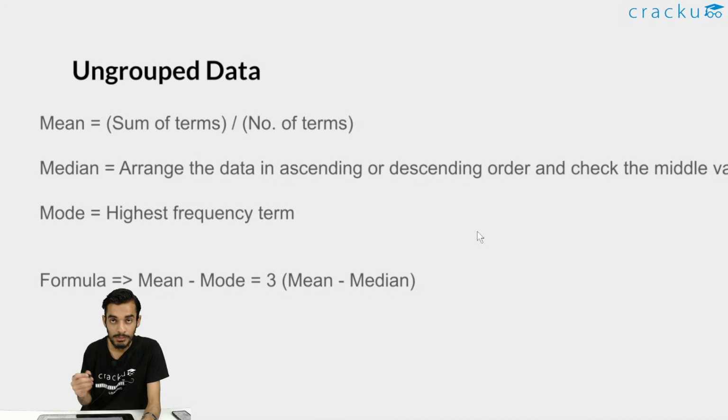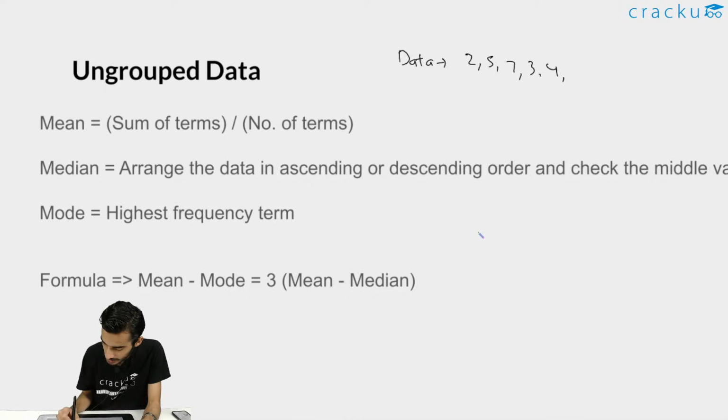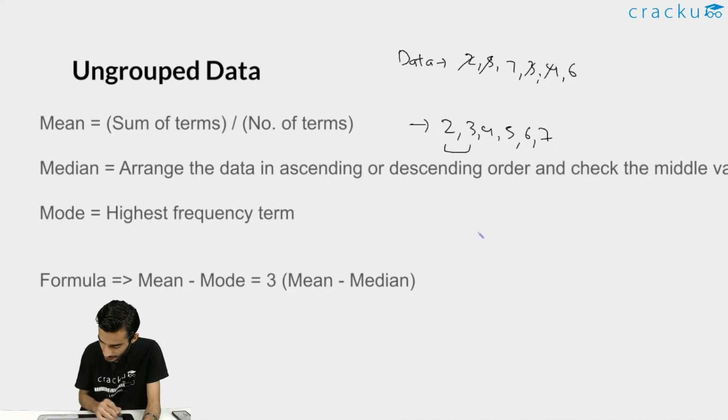Okay, so if the number of terms are even, let's say the data is 2, 5, 7, 3, 4, 6. Okay, let's check these 6 values. So now you need to arrange this in either ascending or descending order. Let's say I'm arranging this in ascending order. So I will get 2, 3, 4, 5, 6, and 7. Now I have arranged this data in ascending order. Now I can see that I have 2 values from the left hand side, 2 values from the right hand side, and there are 2 values left in the middle, right?